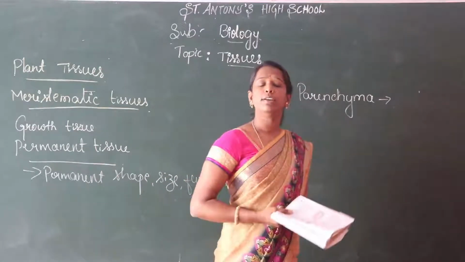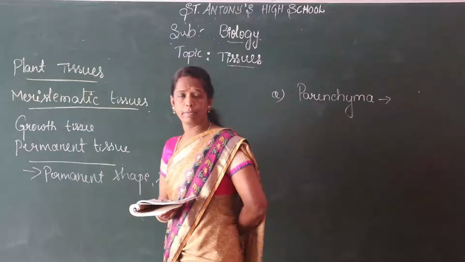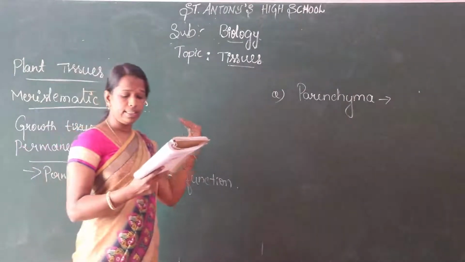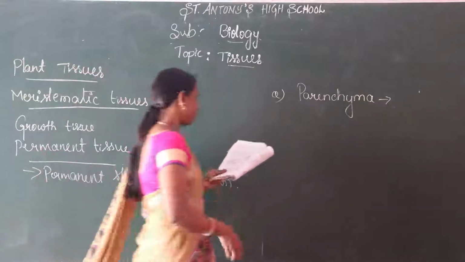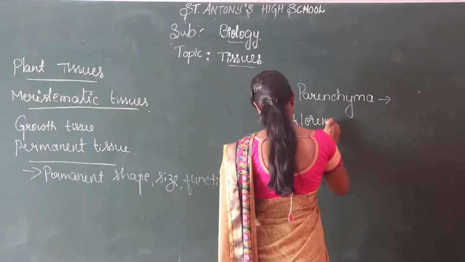During photosynthesis, using chlorophyll, the plants prepare their own food. In that process, I write chlorenchyma, C-H-L-O-R-E-N, chlorenchyma.